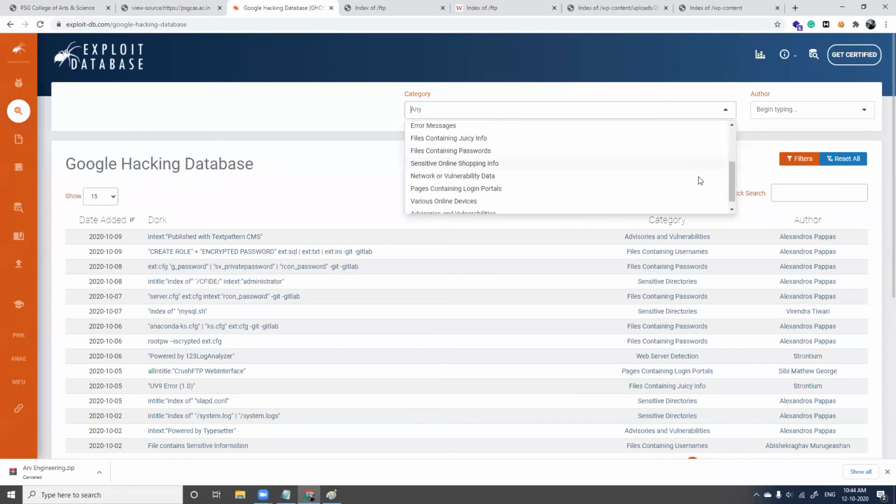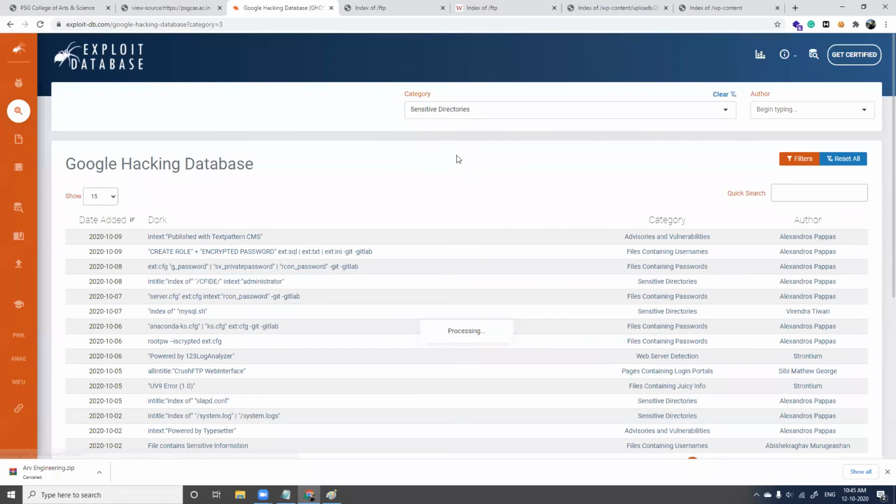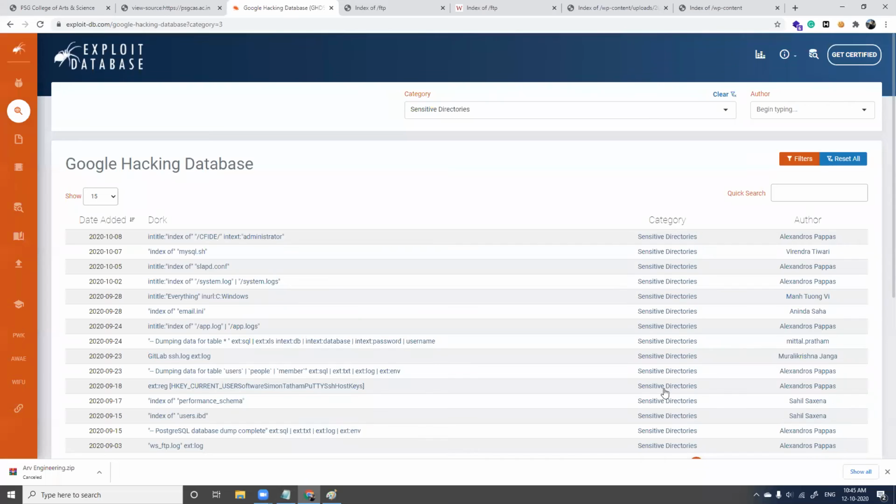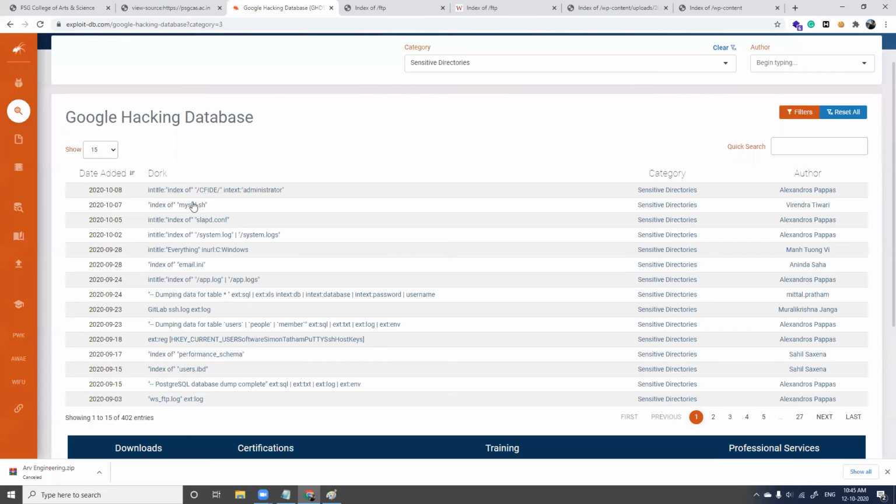Say I need sensitive directories, because sensitive directories is what we were looking at. Yes. So in case you need sensitive directories, click this. All the categories will change to sensitive directories here. It'll all come to sensitive directories, and all you have to do is choose any one of these.